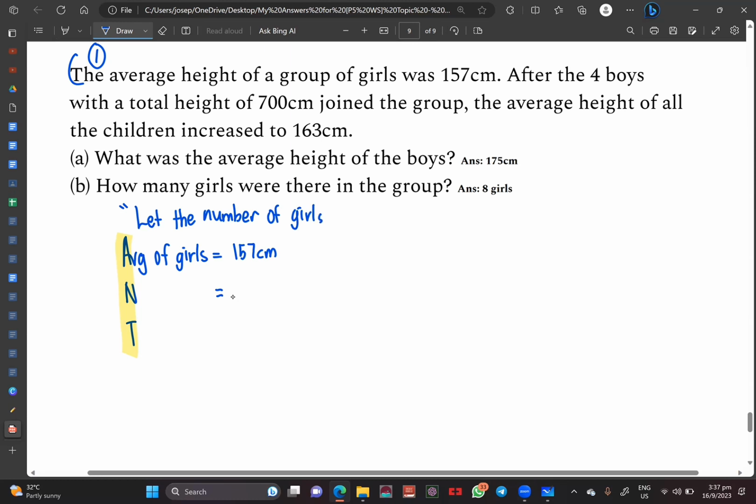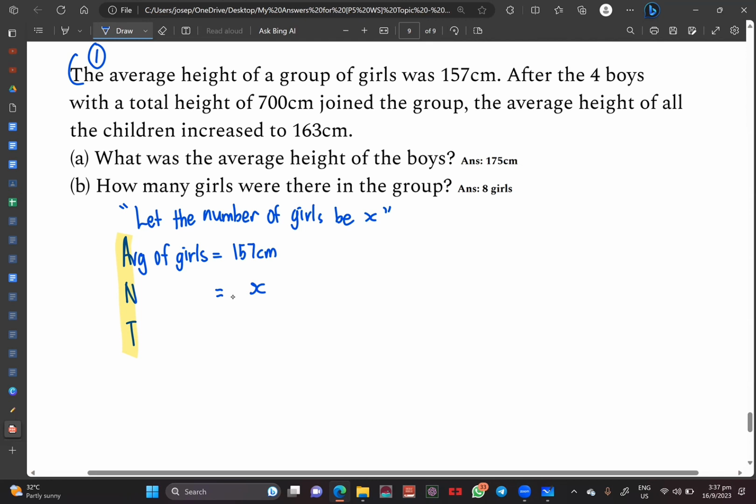be X. I say that again. Let the number of girls be X. Okay? Now, if the number of girls be X, that means to say number is X. Am I making sense here? X can be anything. X can be 10, can be 20, can be 30, can be 40, can be 51. Can be 1. You get what I'm trying to say?